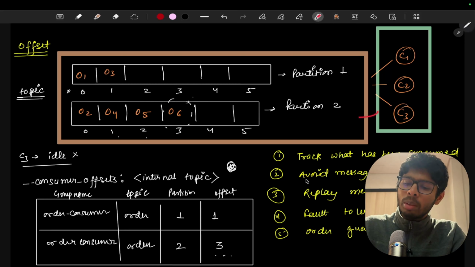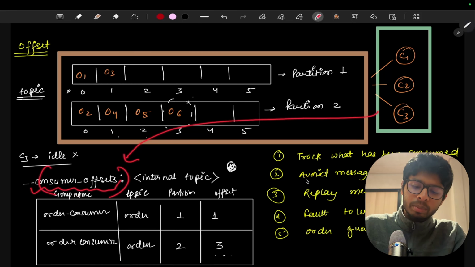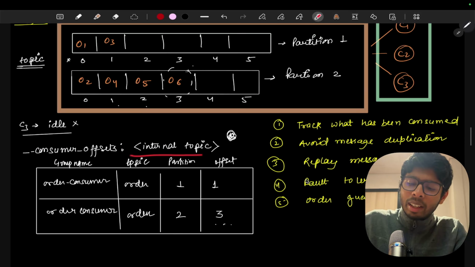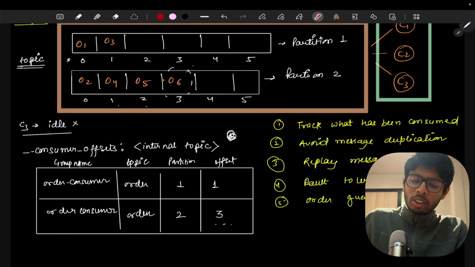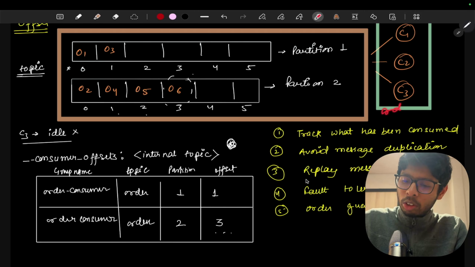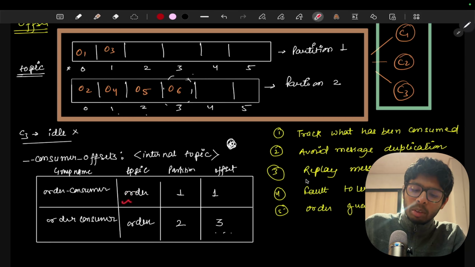Kafka stores some internal data in a table known as the consumer offset. This is an internal topic, so let's understand how it looks. It stores the name of the consumer group, which is order consumer. Secondly, the name of the topic, which is order.